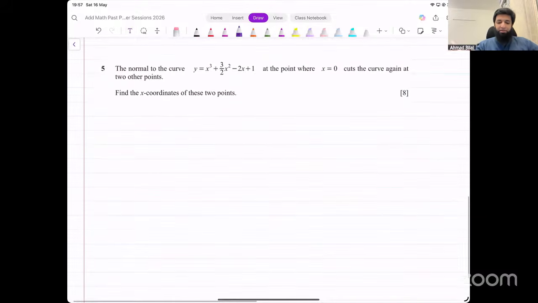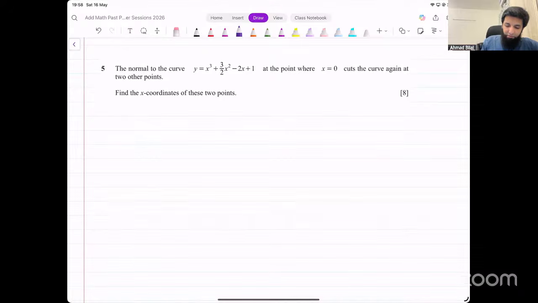Okay. Now they're saying the normal to this curve at the point where x is equal to 0 cuts the curve again at 2 other points. Find the x coordinates of these 2 points. X coordinates of points of intersection. How do you find points of intersection for any two functions? You solve them simultaneously. We have the equation of the curve given already. What we have to do is we first have to find the equation of that normal, and then we would just solve that simultaneously with this equation. Let's do that. Let's see what happens.